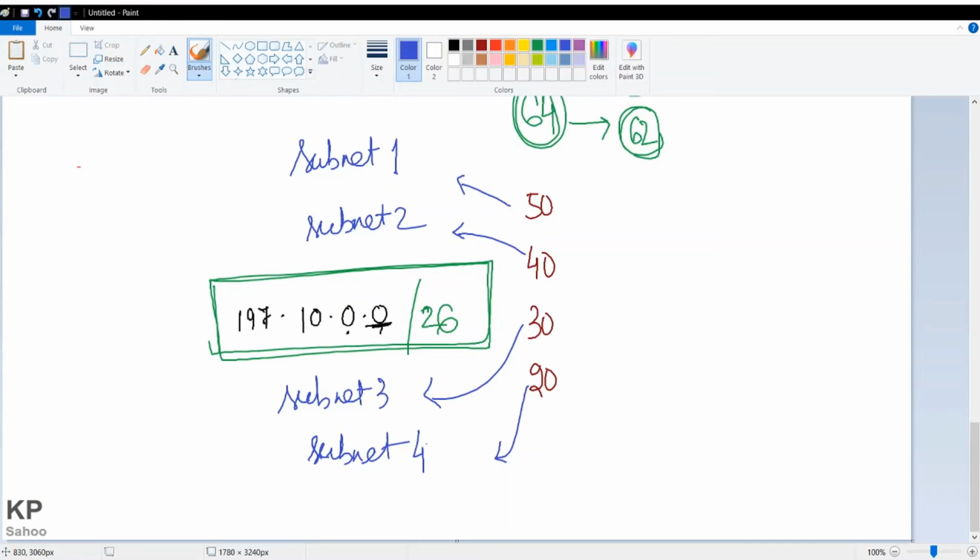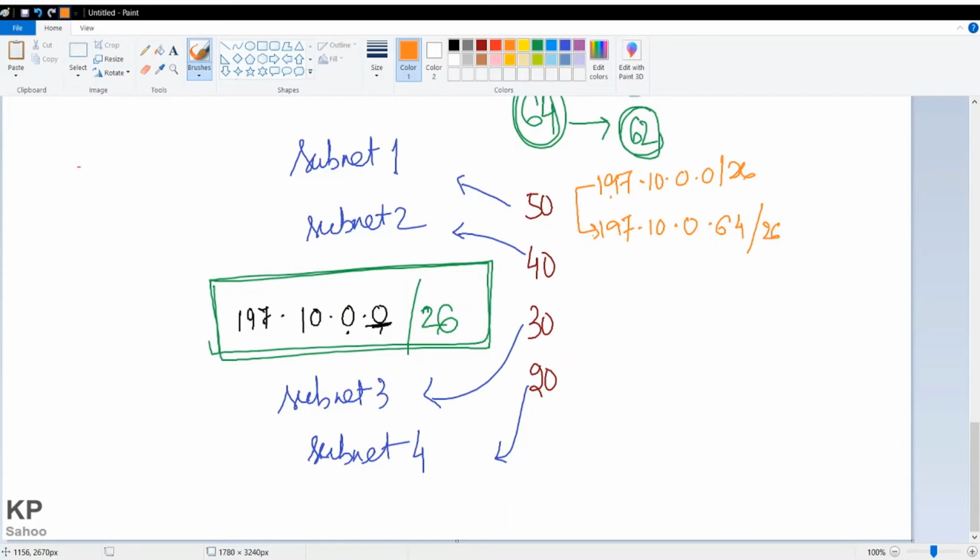The first range will be starting from, let me write in orange color, 197.10.0.0/26. If I add 64, it will range till 197.10.0.64/26. So this is my first network range.